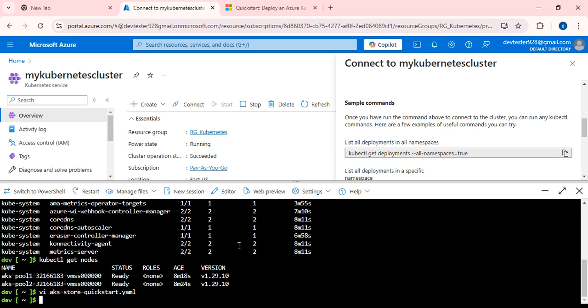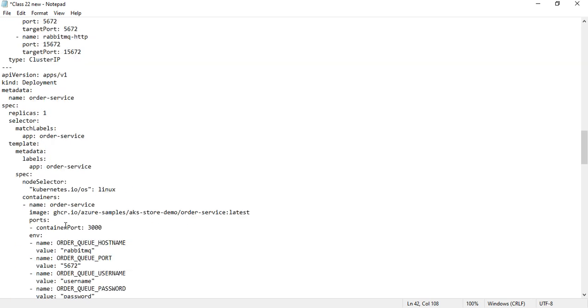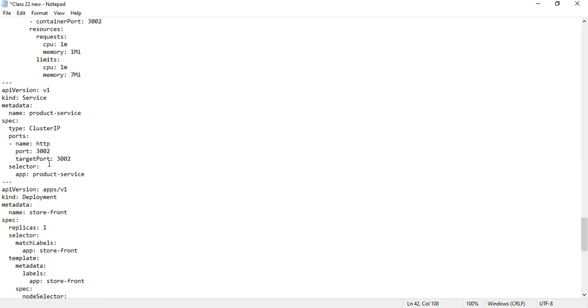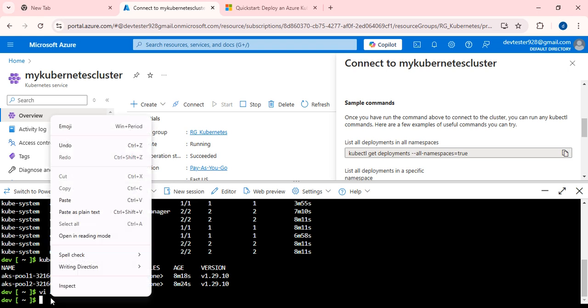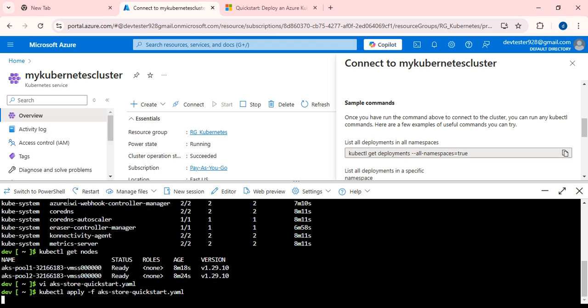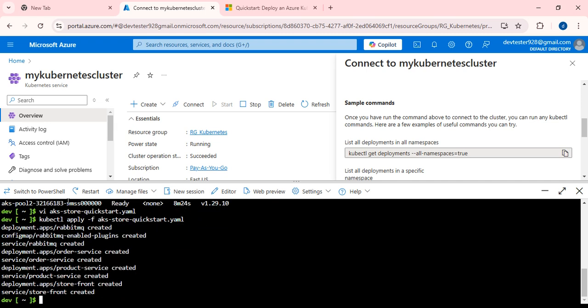So once the file has been ready, what I need to do is apply it to the cluster. How will that be done? I will show it to you. kubectl apply. Just copy the command and enter here. Yes. Is it applied? Yes, it has been applied. It has been done successfully. We got the output.